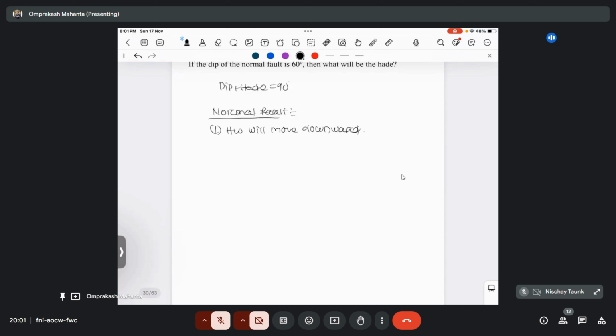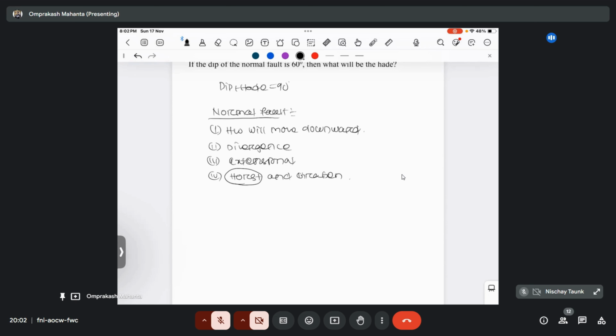And there are some features of the normal fault. It's found in divergent plate boundaries and in extensional settings. Horst and graben structures are basically found here. What are horst and graben? Is the horst the depressed or the raised portion? It's the raised portion, right? It is the uplifted, upthrown block. Graben is the downthrown block, which is basically the depressed portion.